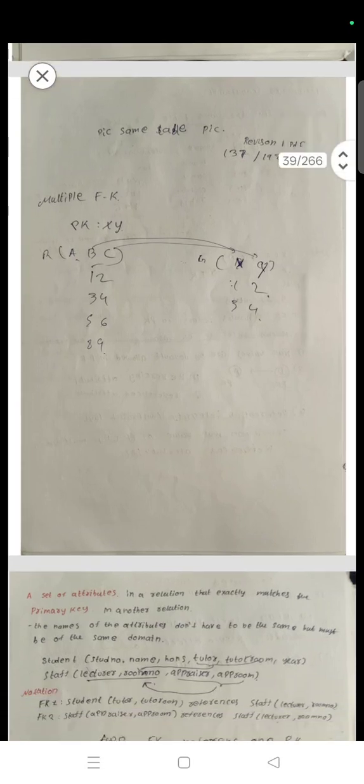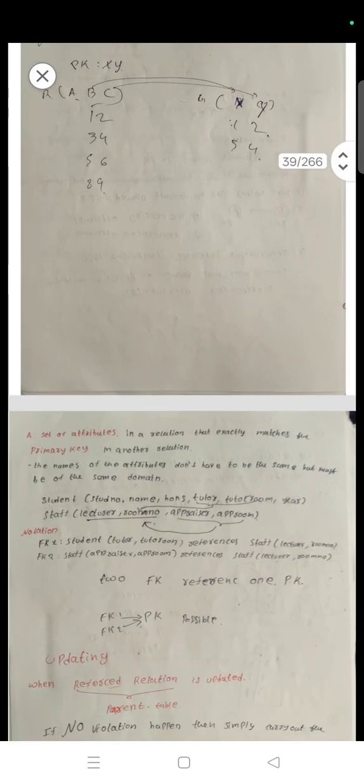Pick same table, there can be multiple foreign keys, PK XY. R నుంచి ABC వచ్చేసి ఇక్కడ XY ఉంది. ఈ XY వచ్చేసి ప్రైమరీకి, BC వచ్చేసి ఫారెన్కి. ఆరో మార్క్ అటువైపు ఉంటే అటువైపు ప్రైమరీకి. Set of attributes in a relation exactly same as primary key in another relation; the attributes do not have to be the same name but must be of the same domain. అట్రిబ్యూట్స్ వచ్చేసి సేమ్ ఉండక్కర్లేదు కానీ సేమ్ డొమైన్లో ఉండాలి.